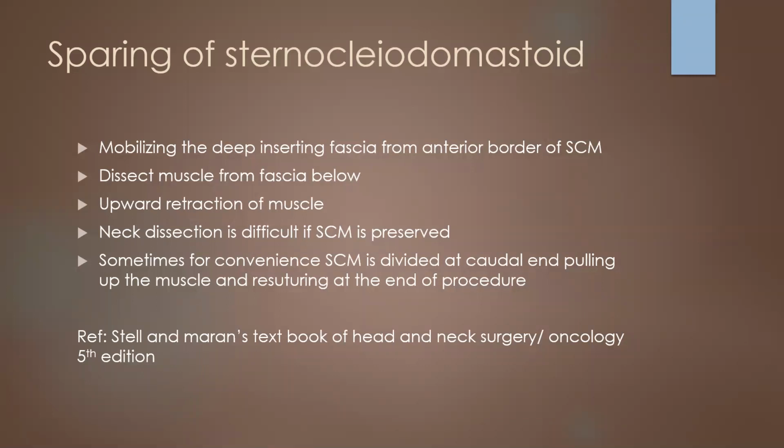Neck dissection is difficult if the sternocleidomastoid is preserved. So for convenience, the sternocleidomastoid is sometimes divided at the caudal end, and after the procedure we suture it back to its normal position.